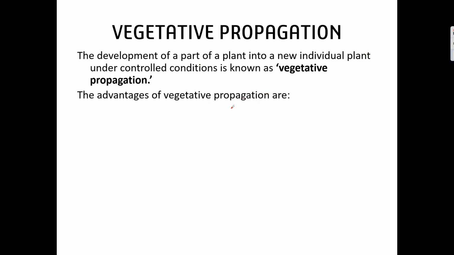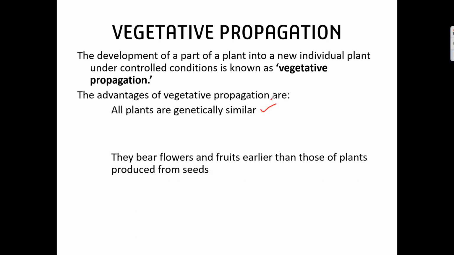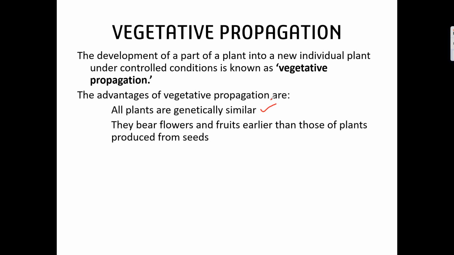So what are the advantages of vegetative propagation? All the plants are genetically similar. Secondly, they bear fruits and flowers earlier than a plant grown from seed. Suppose the age of this part of a plant is 5 years, the new plant produced starts from age 5.